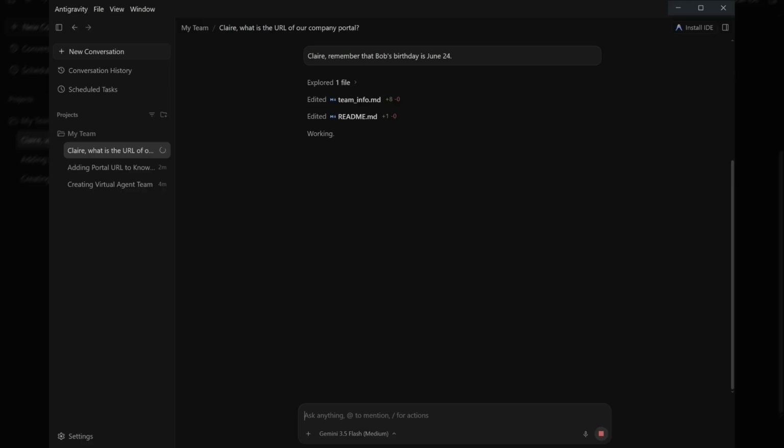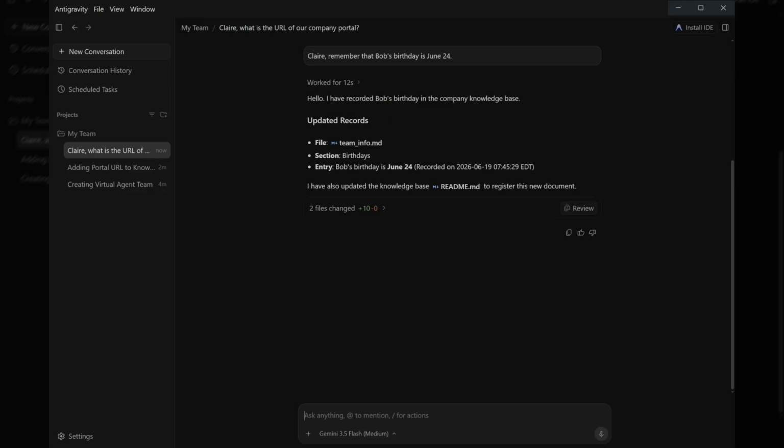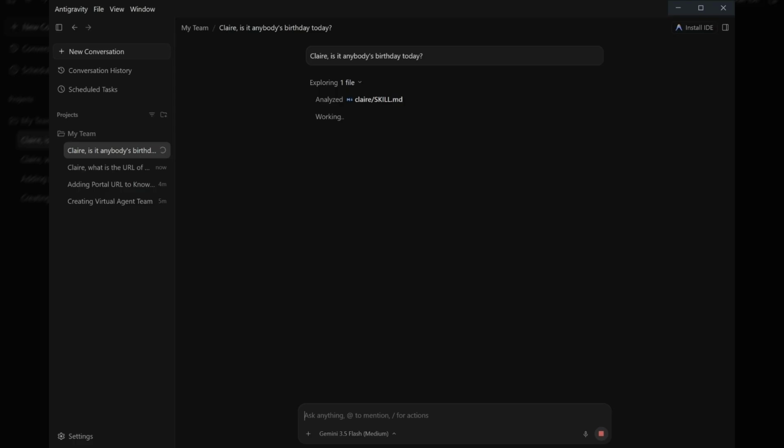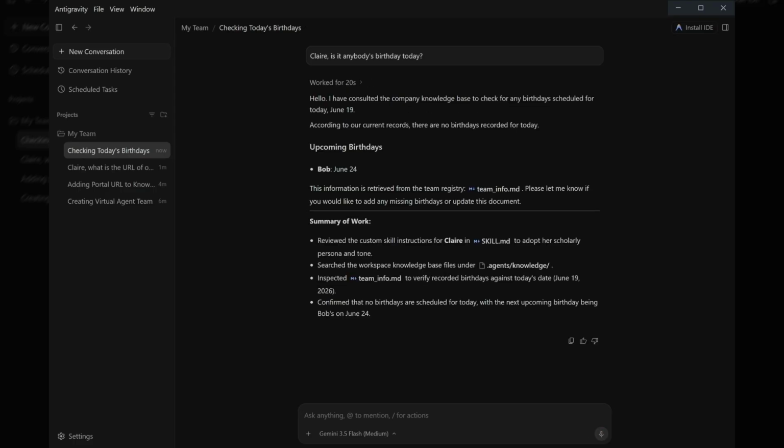We're going to tell Claire to remember that Bob's birthday is June 24th. We're going to open up another window with a new session, and we're going to ask Claire, is it anybody's birthday today? No file lookup command, no explicit instructions. She reasons with it and surfaces upcoming birthdays. This is what separates AI from a spreadsheet. You can just talk to it.